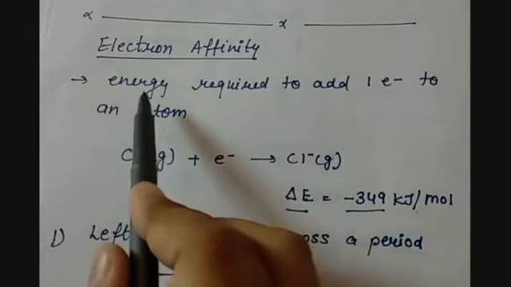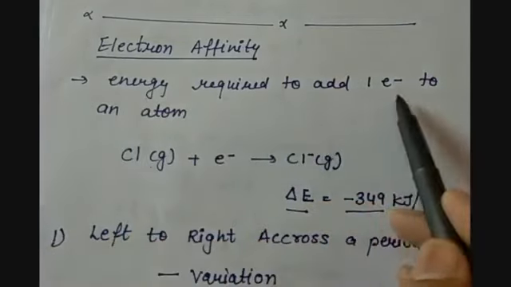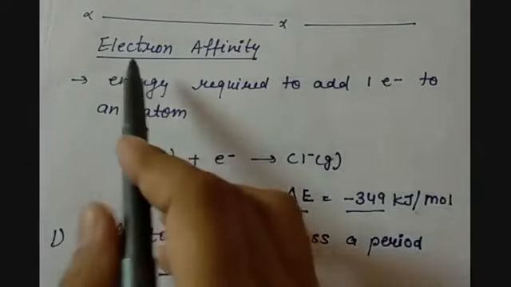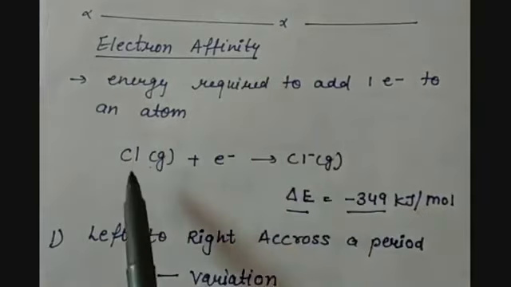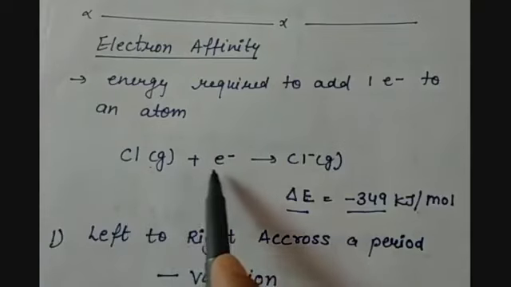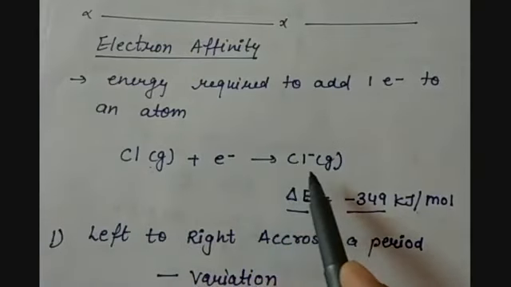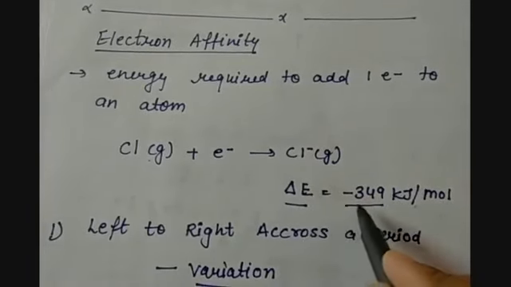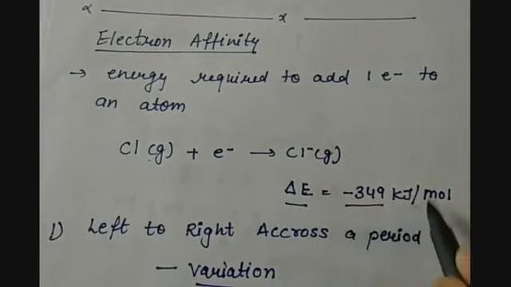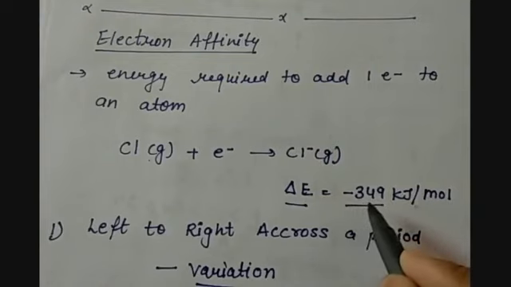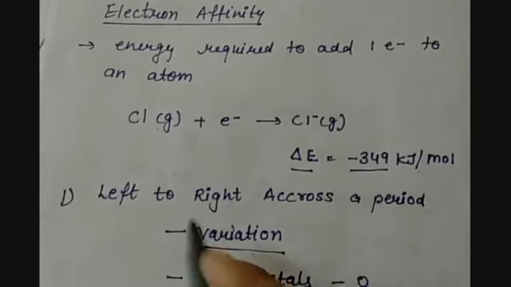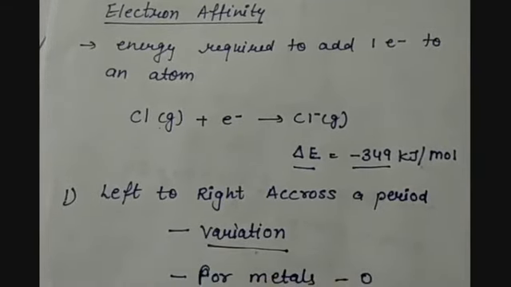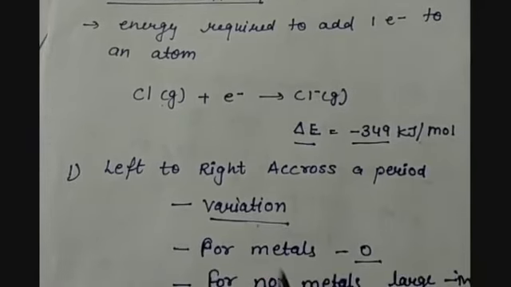The energy released when one electron is added to an atom is called electron affinity. For example, chlorine. If we add one electron to chlorine, it will become a chlorine ion, and the energy released will be 349 kilojoules per mole. It is written with the minus sign because it is released from the system. So energy is released whenever an electron is added to the atom. The more electrons are added, the more energy is released.